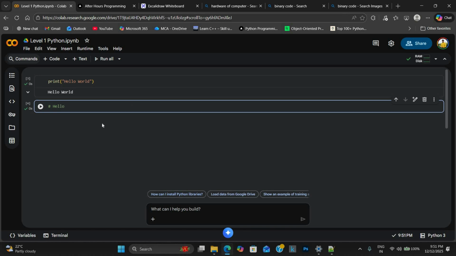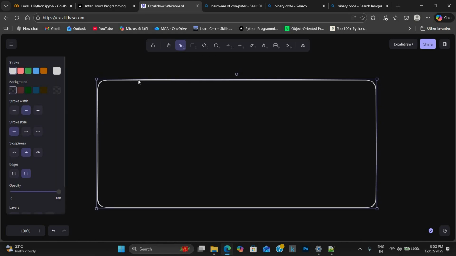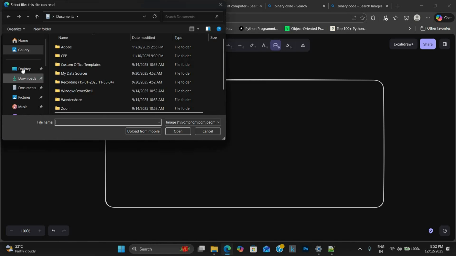Now let us assume that to store this thing you need a container. That container is called a variable. As in the previous example, this is a box, and you want to store an image.